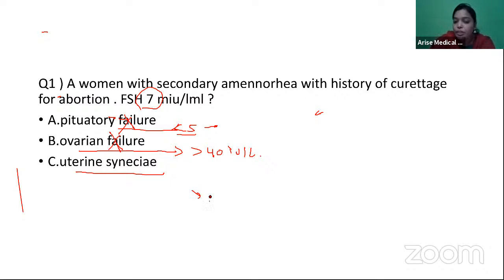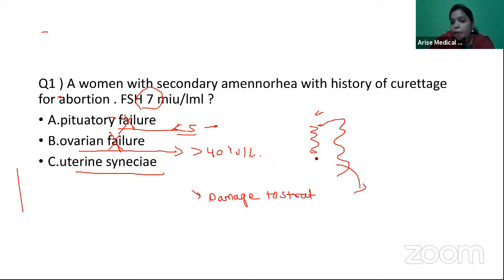Whenever there is damage to the stratum basalis layer, so you normally have the basal layer, which generates the superficial layer. The superficial layer is the one which sheds during every menstrual cycle, and the basal layer is the one which regenerates and gives rise to it. But if there is trauma and the basal layer is damaged, it will not regenerate the superficial layer. And what happens? The anterior and posterior walls will get adherent to each other. And that is called uterine synechiae, or what is the syndrome name?